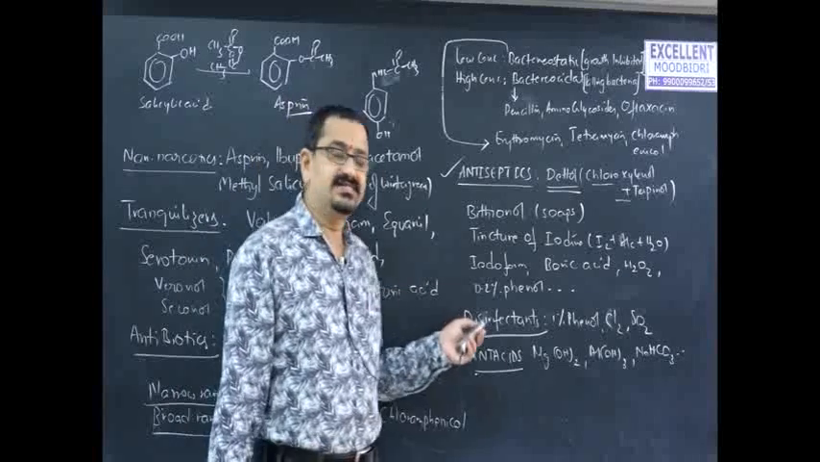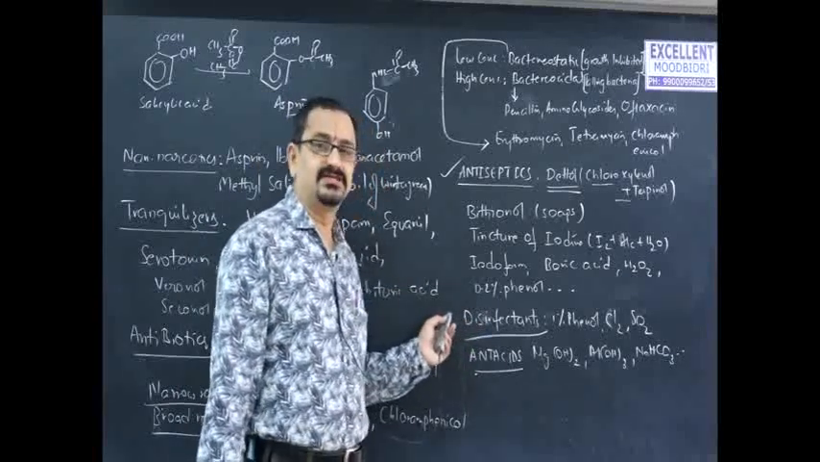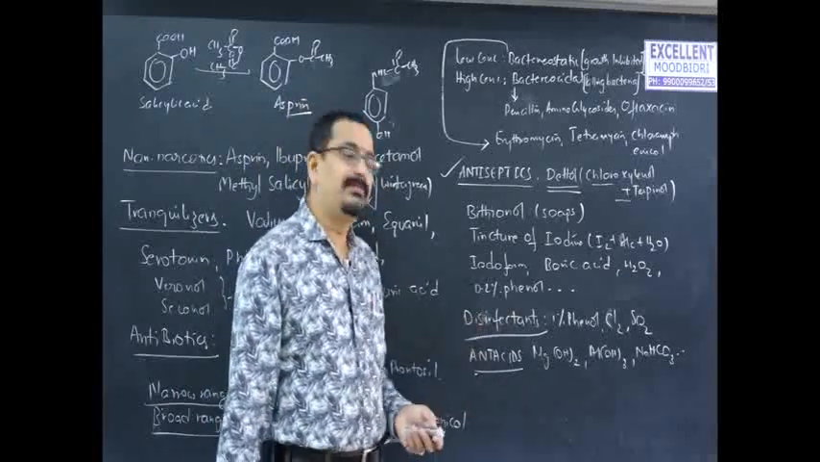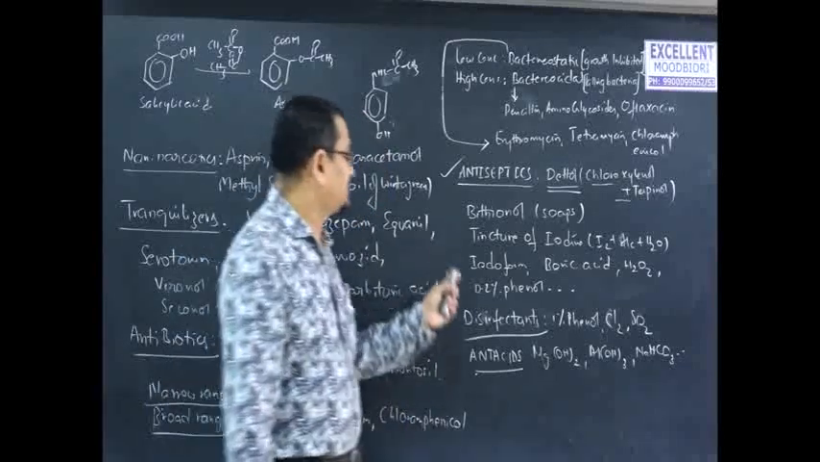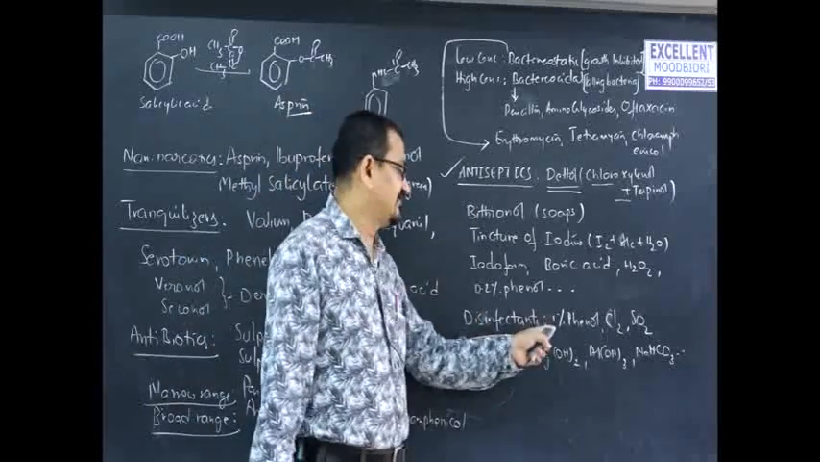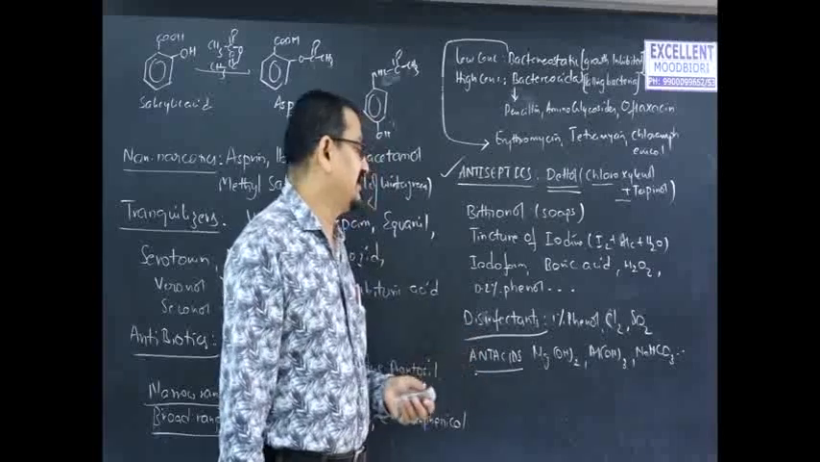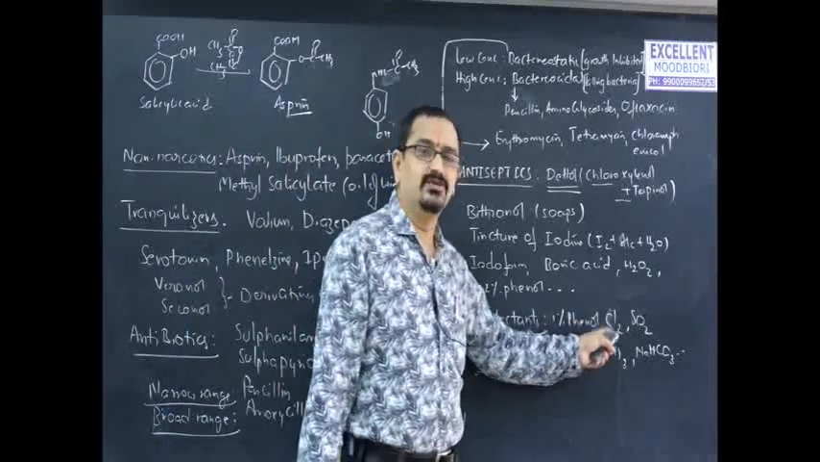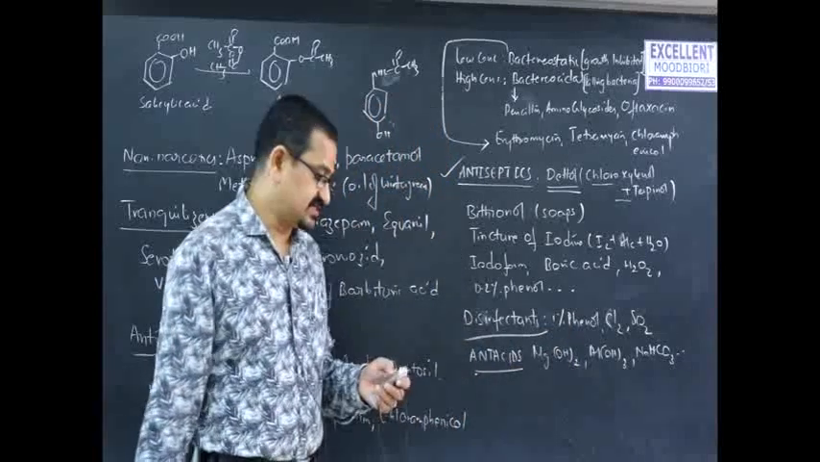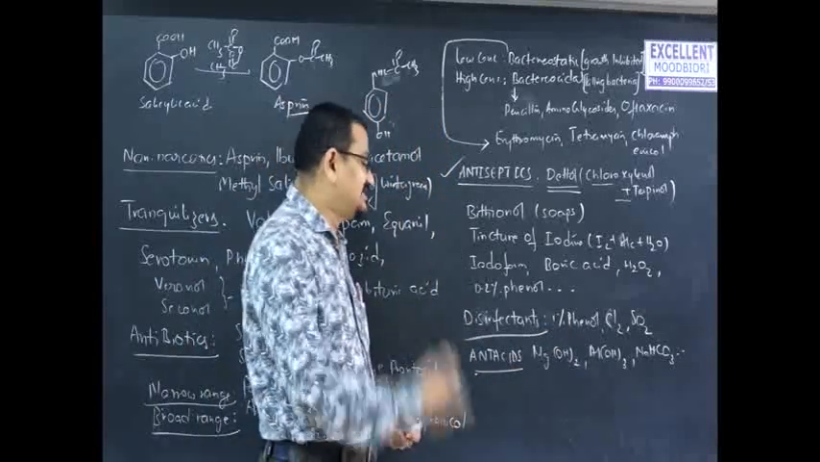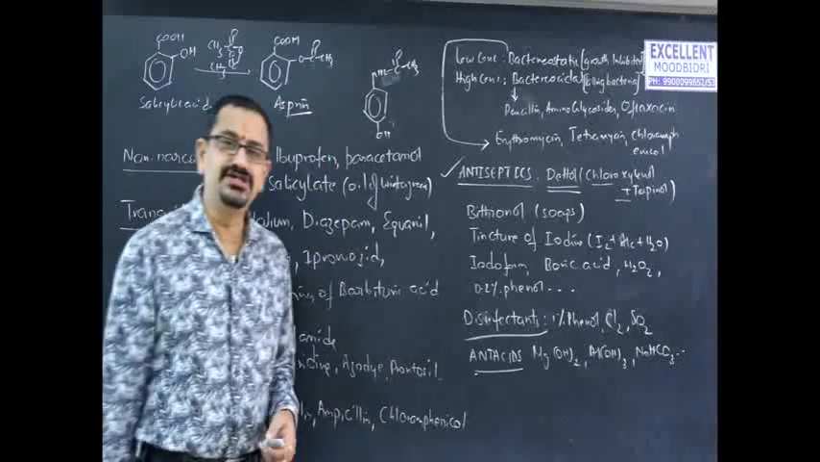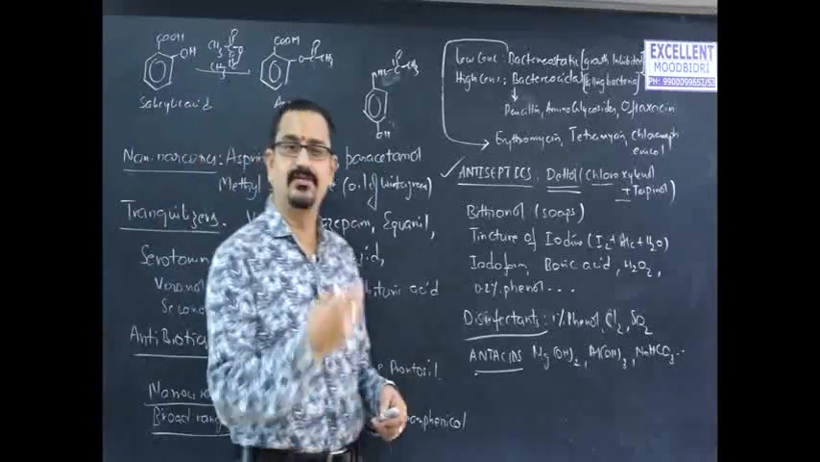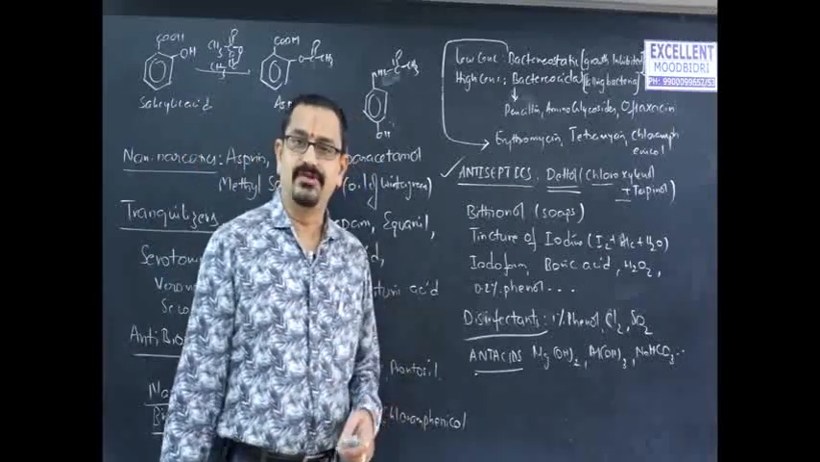And disinfectants are those which cannot be applied to skin. 0.2% phenol is an antiseptic, 1% phenol is a disinfectant, and also chlorine, sulfur dioxide, etc. Chlorine will be used in swimming pools, that is why. And antacids are hydroxides of magnesium, aluminum, etc., and bicarbonates like sodium bicarbonate, etc.